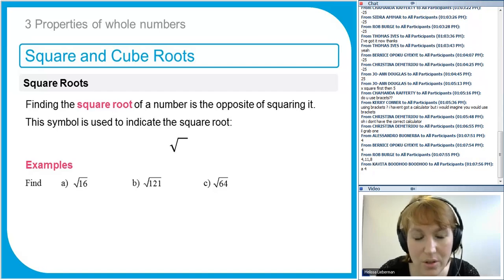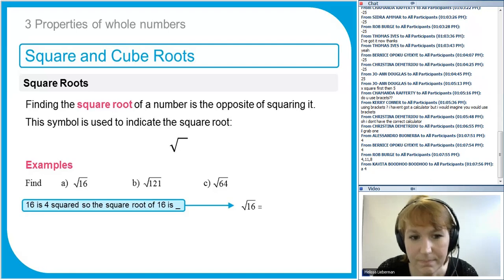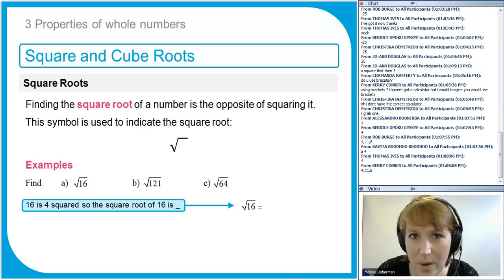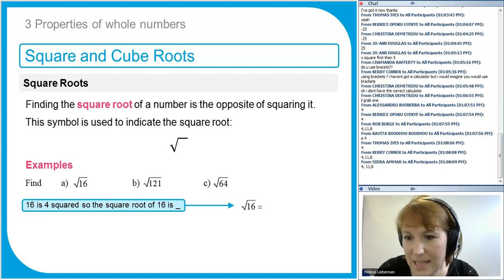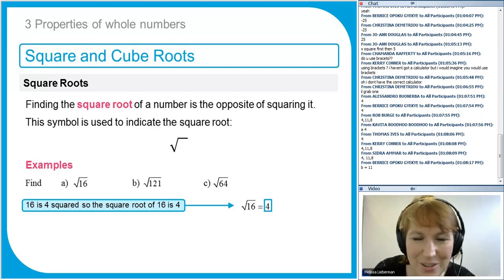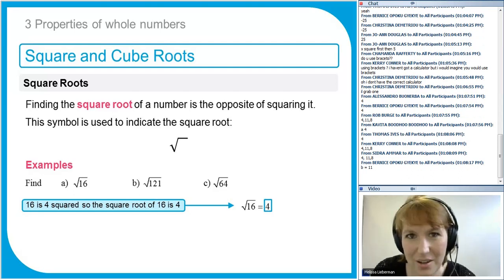So what's the square root of 16? So because 16 is 4 squared, 4 times 4, then the square root of 16 is 4. Kerry, good. Sidra, right. Katvia, perfect. Thomas, well done. Everyone's got it right. Good. You're fast learners. Now, don't worry if there's people writing things on the screen and you don't know the answer. Learn as you go through.